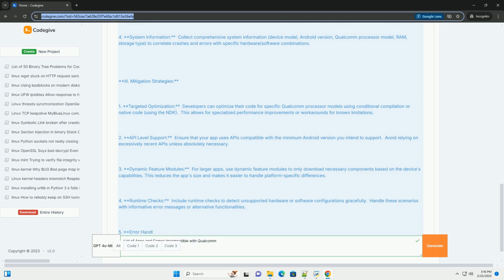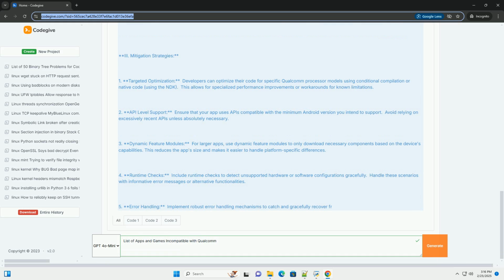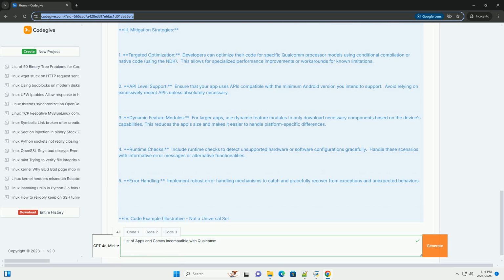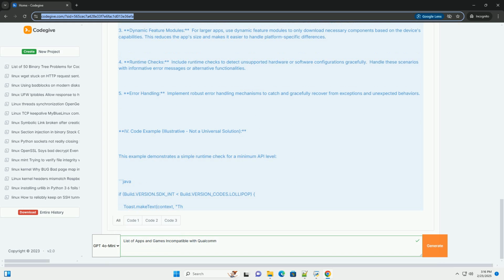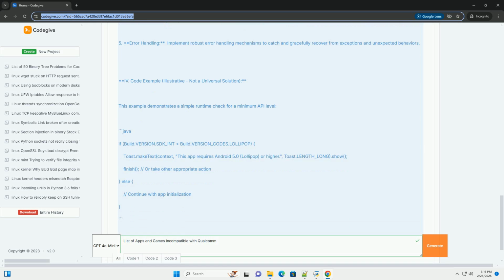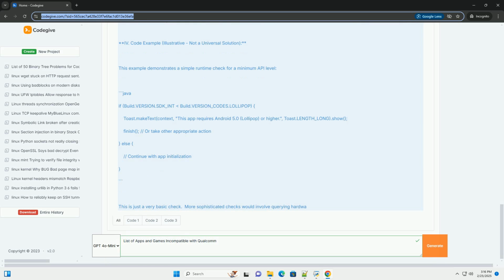2. Software variations. Android versions, custom ROMs, and device-specific customizations (vendor implementations) introduce variations in the Android runtime environment, ART. An app compiled for Android 12 might encounter issues on a device running Android 11 or a heavily modified ROM. Driver variations for peripherals, like cameras or sensors, can also be a factor.